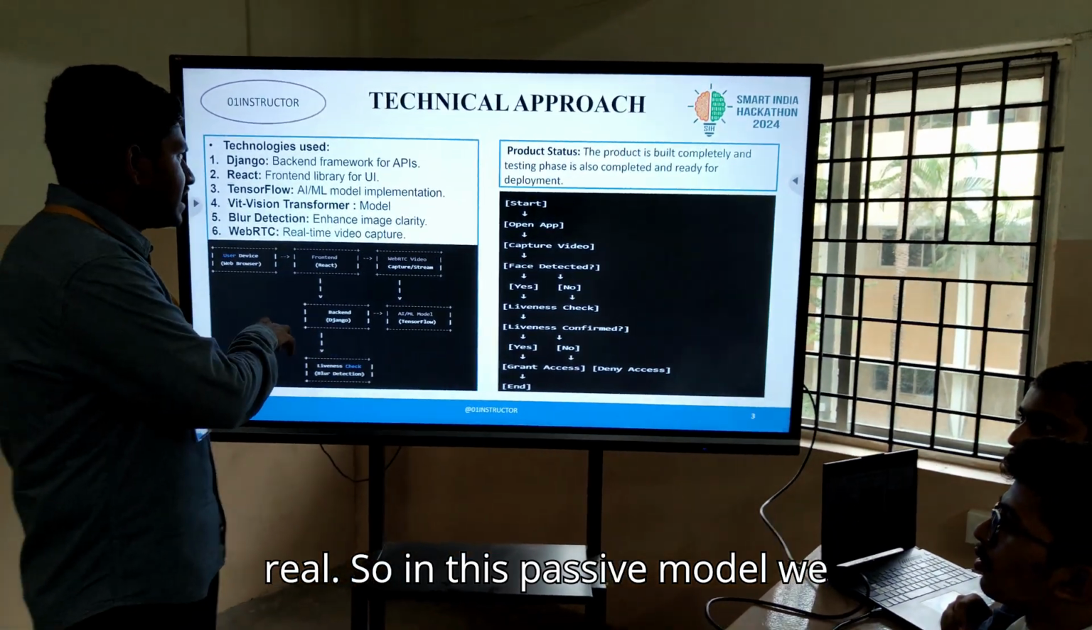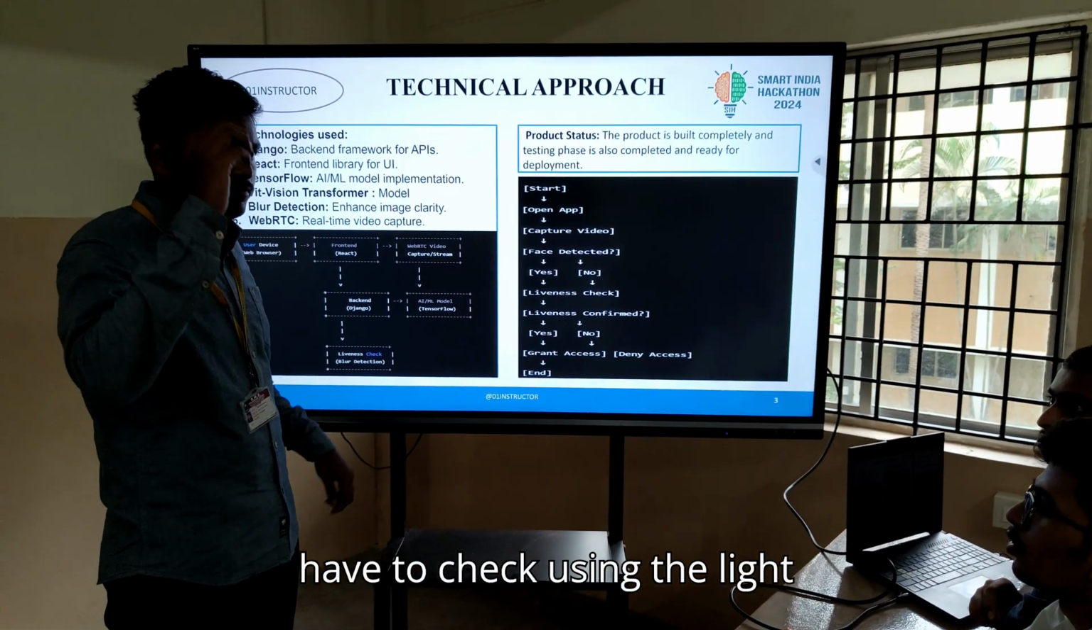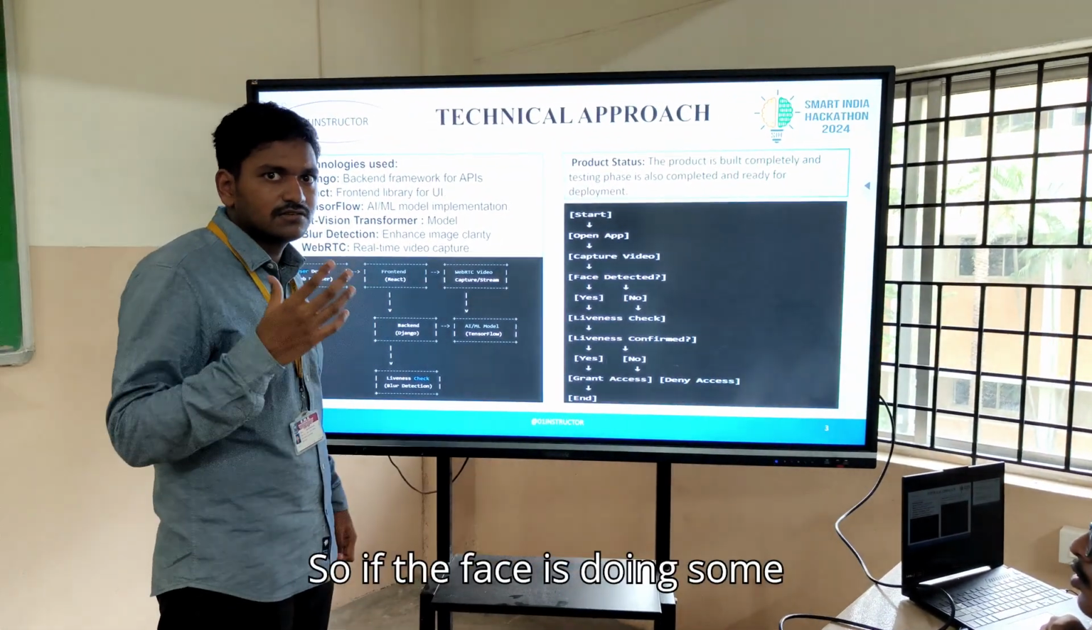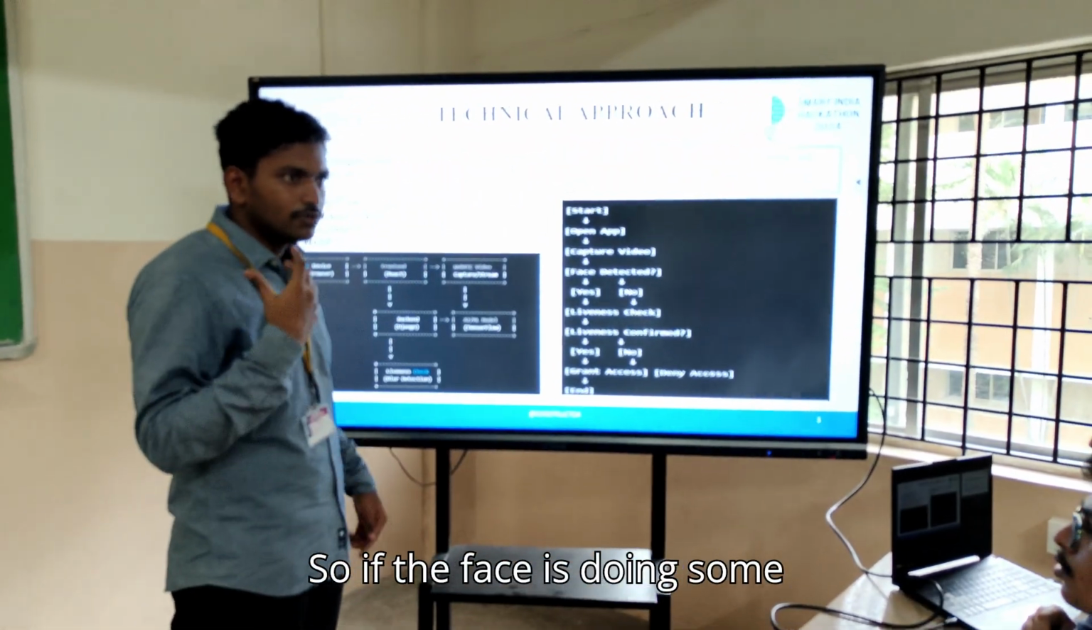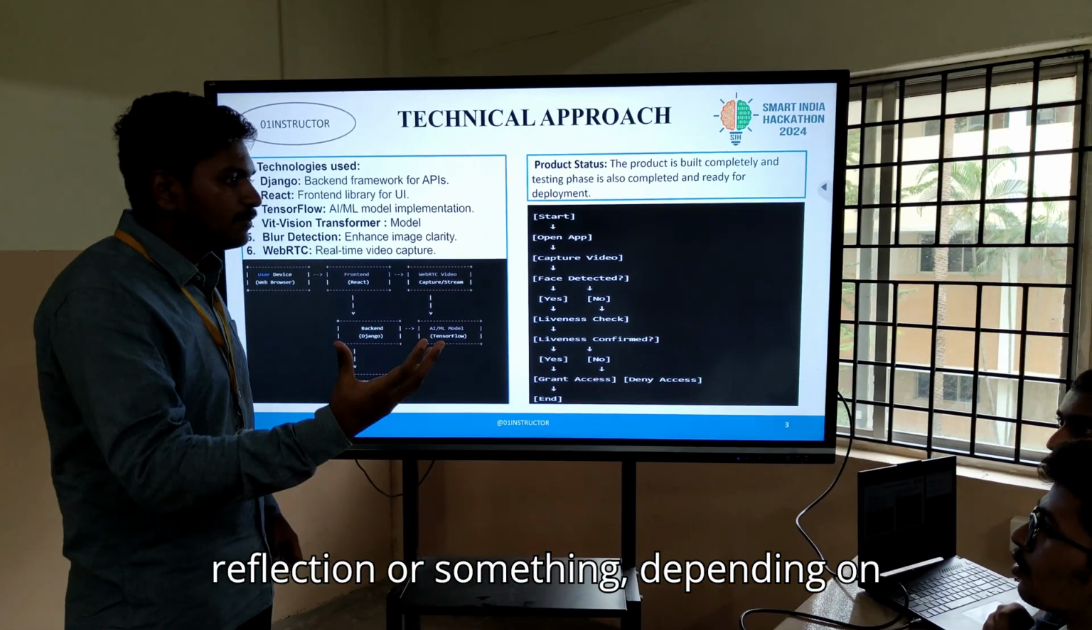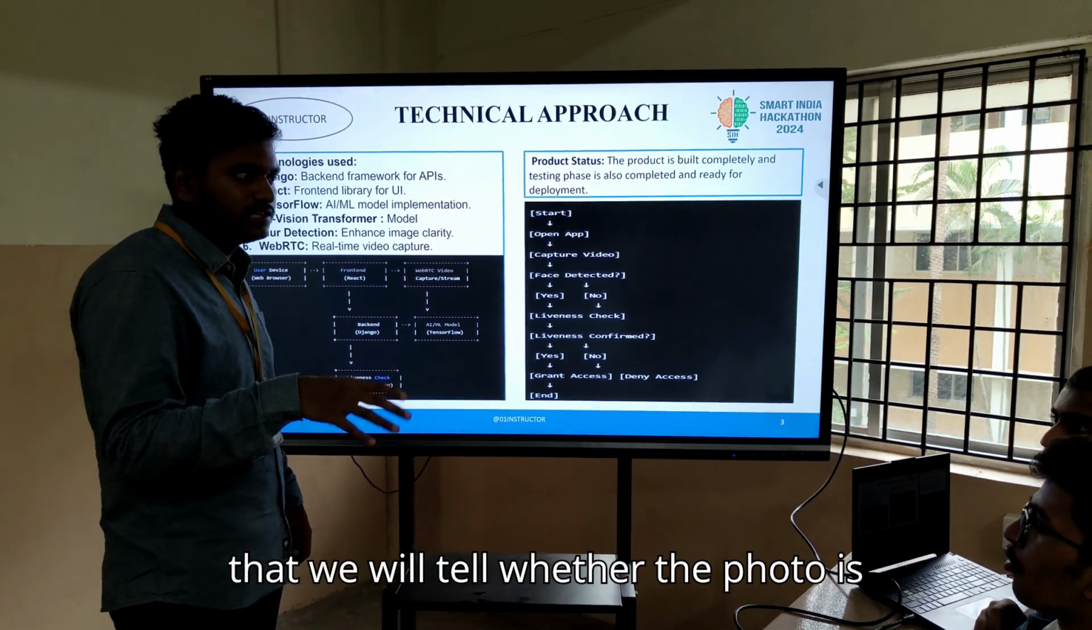In this passive model we check using light reflection and face gestures. If the face is making some gestures and giving some reflection, depending on that we will tell whether the photo is real or fake.